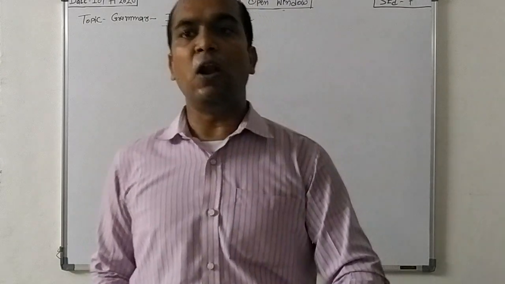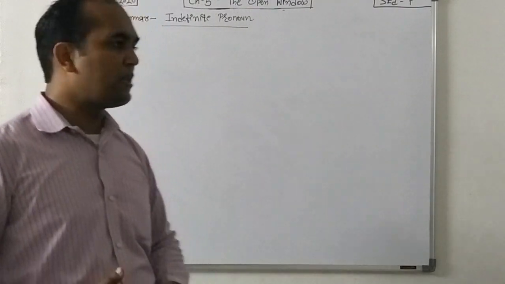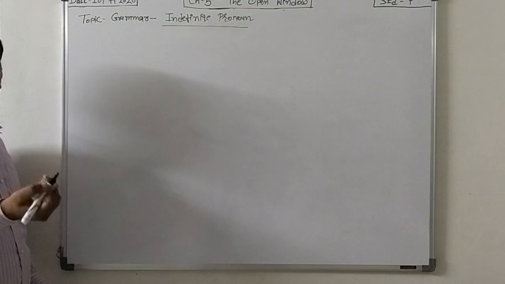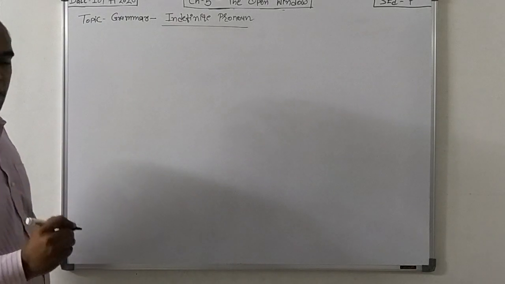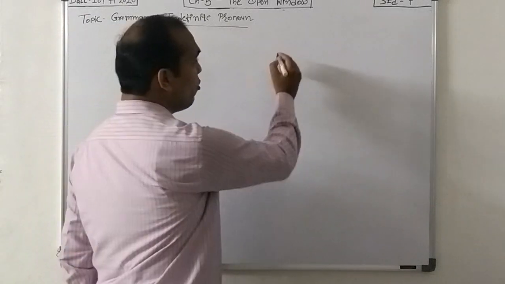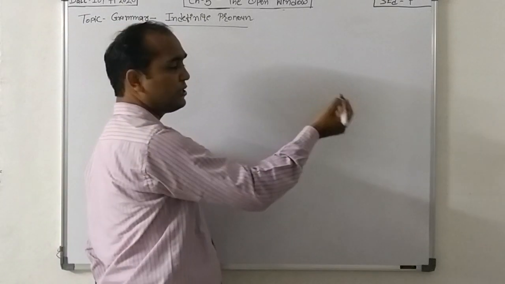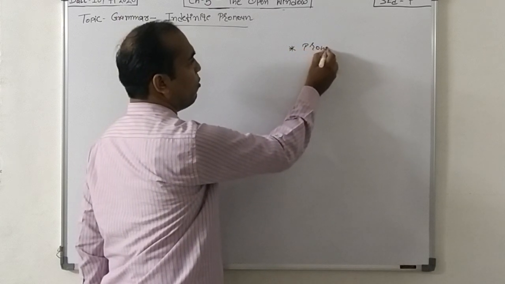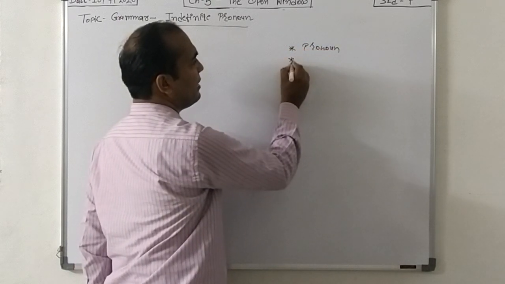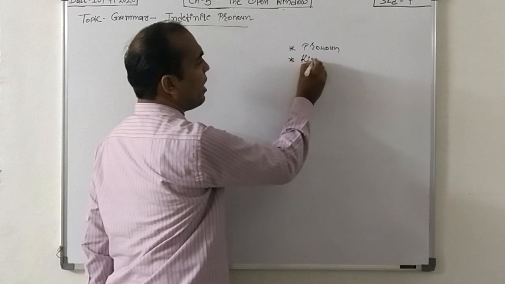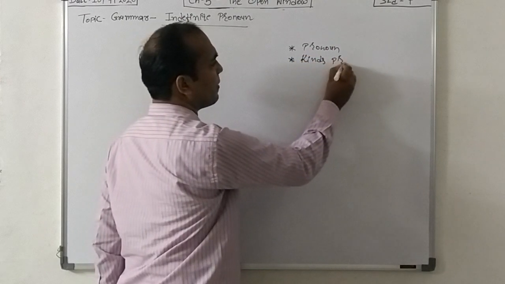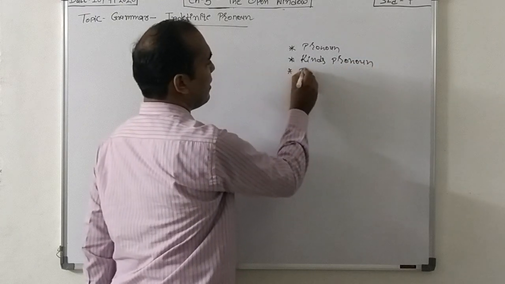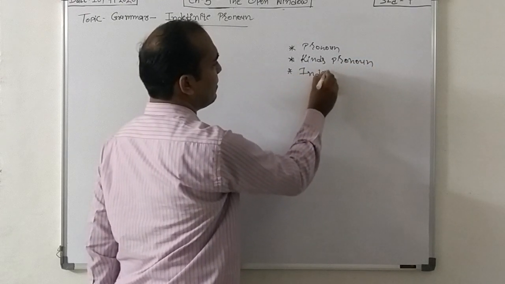I had already taught you this in the previous lecture, but I will give you a brief introduction. Yesterday's lecture, I told you the meaning of pronoun, then kinds of pronoun, then indefinite pronoun.